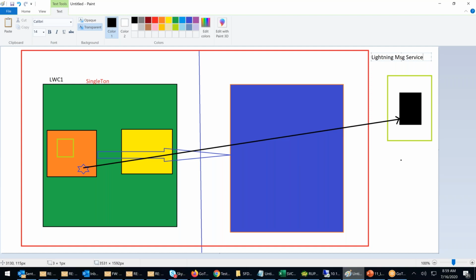Event handled within the application in a cross component, sibling or other individual component, we call them singleton. Singleton is nothing but within the single application. Within the single application, sharing of event is called singleton, or another word, application event. For an application event, for a singleton, for lightning message service, your compose should be true. If compose is not true, this will not work. If the compose is not true in the bubbling, you have to set the compose true, right?